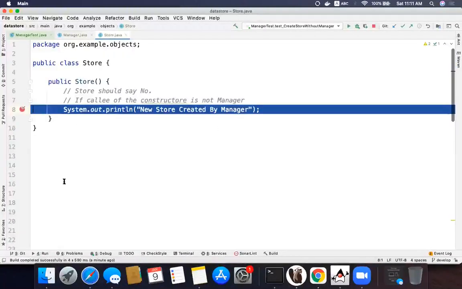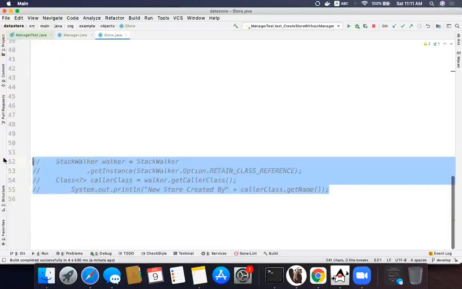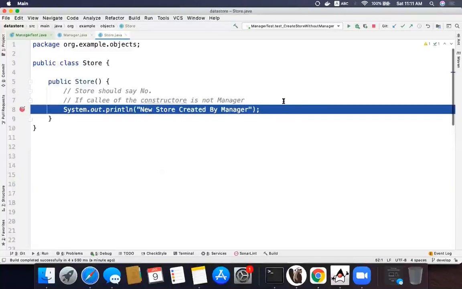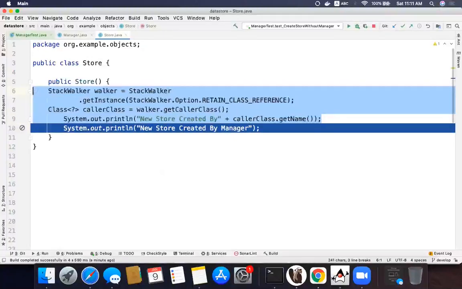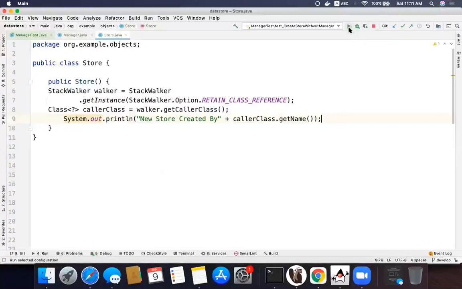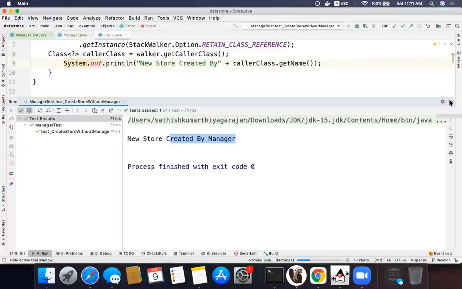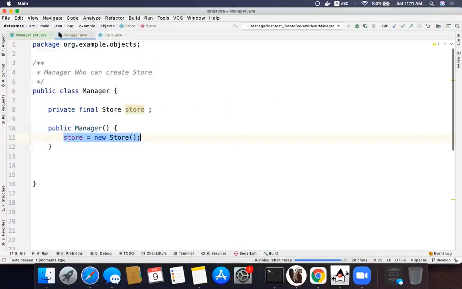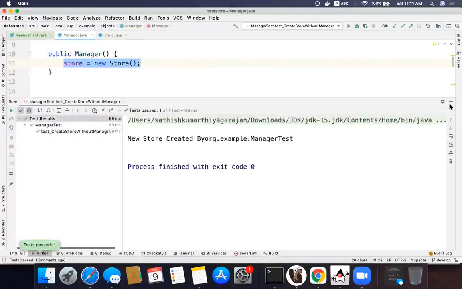In Java 8, it's a bit clumsy, but Java 9 provides a much simpler way. This is how you can get that information. Now you run the test case. The test case passed, and you see it says new store created by manager test.